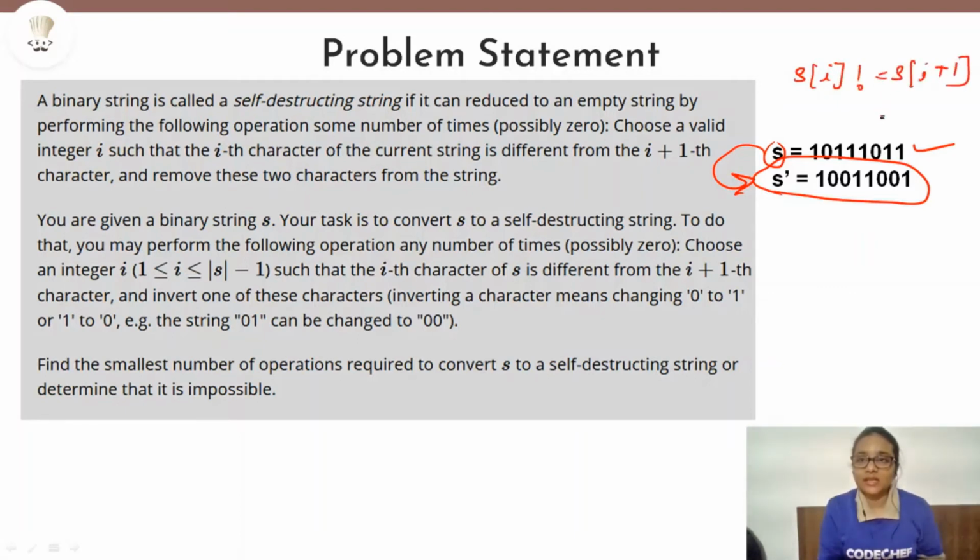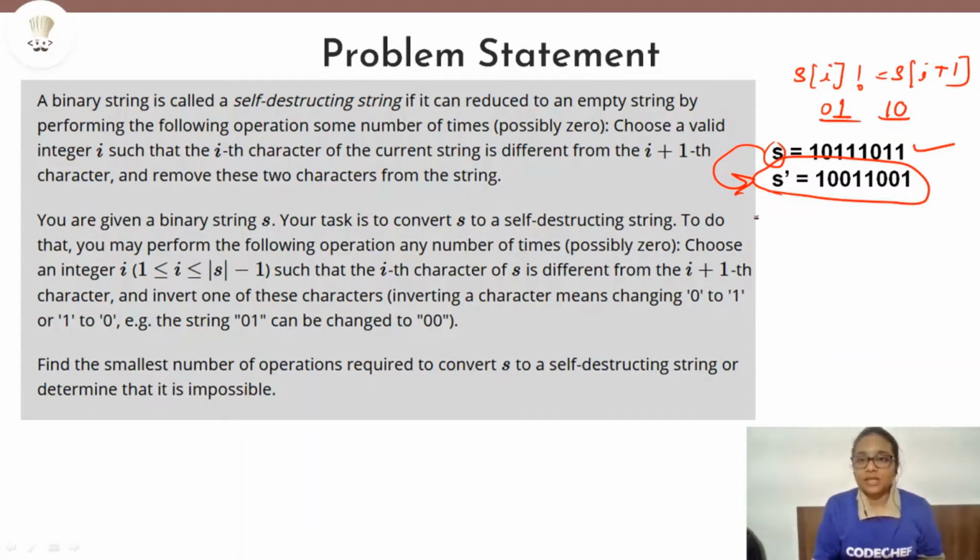That means again we can either choose 0, 1 or we can choose 1, 0. Only two possibilities. And what we have to do this time, we don't have to remove these characters, right? Because we know that our given string s may or may not be a self-destructing string because we are converting it into a self-destructing string.